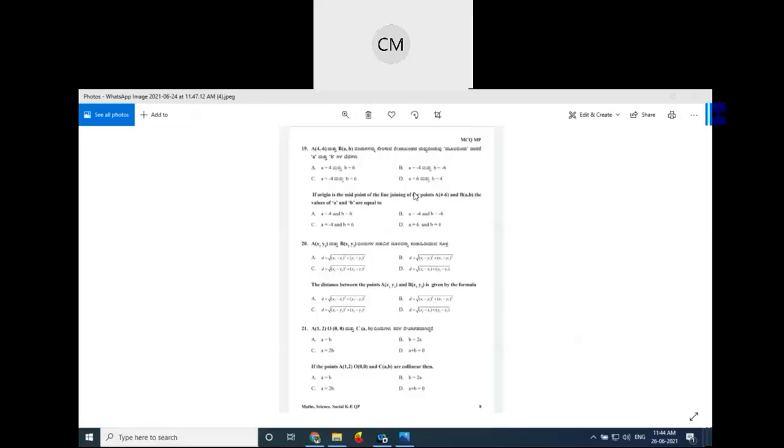So, we are discussing one board paper, okay, the mathematics model paper. In the last video, we covered up to 20 problems. Today we are going to continue with the 21st question. Look at the 21st question. Is it visible now? Yes. The 21st question is like this.